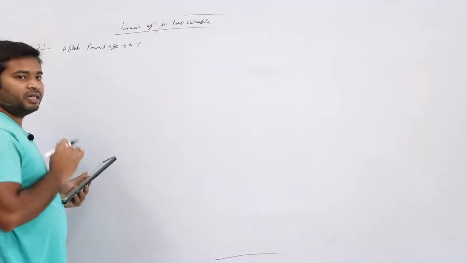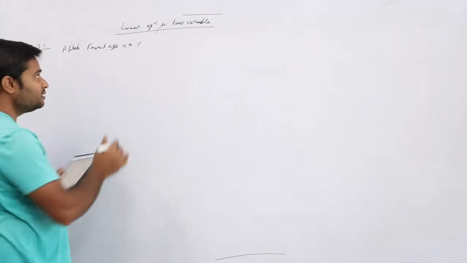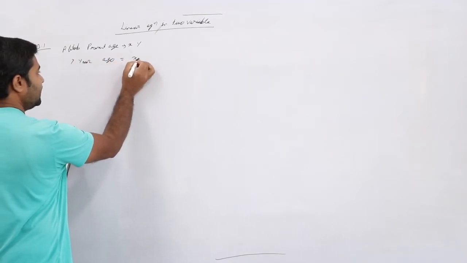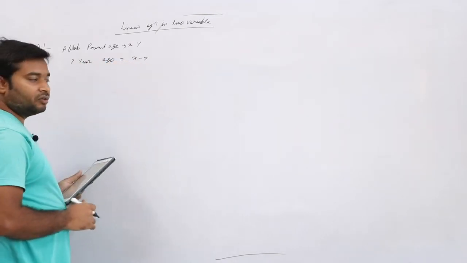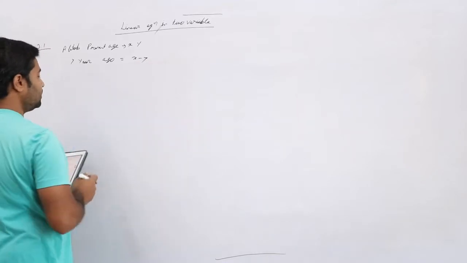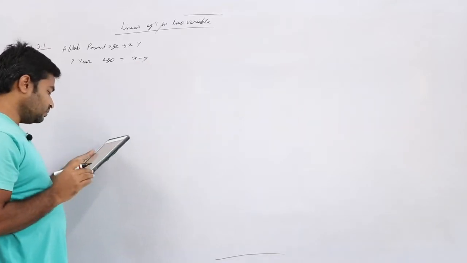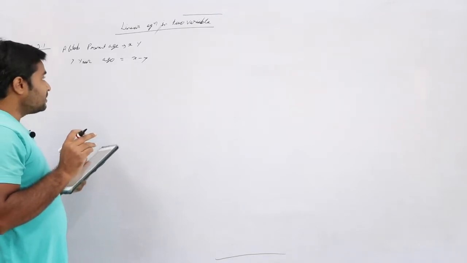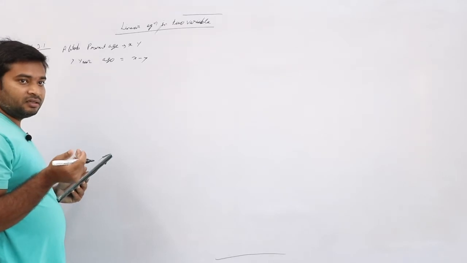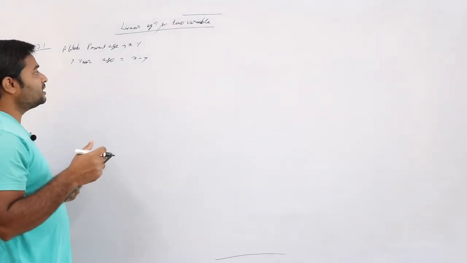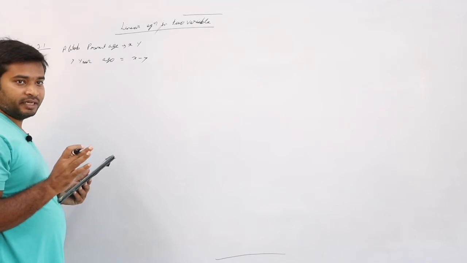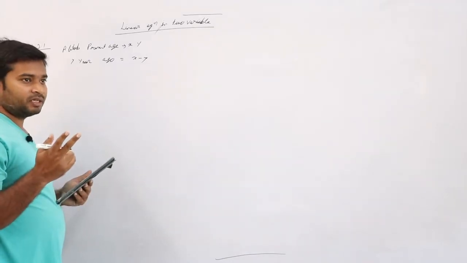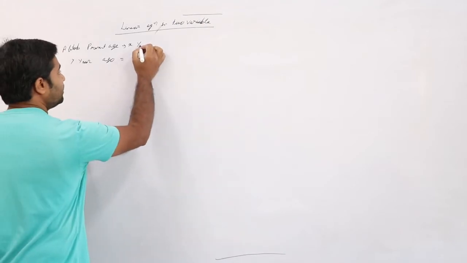7 years ago, x minus 7. Next it says his daughter's age. So let's assume his daughter's age is y. Because we are learning two variables, we can assume two variables. It doesn't matter right now.